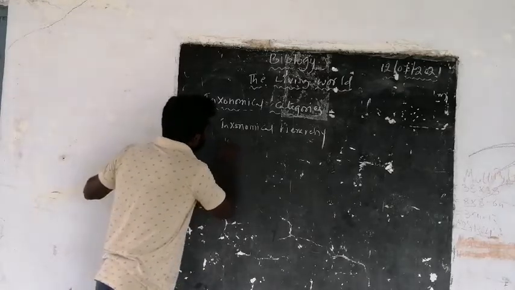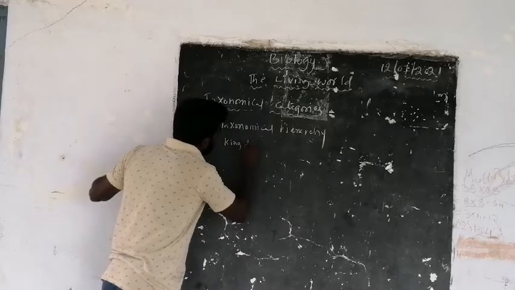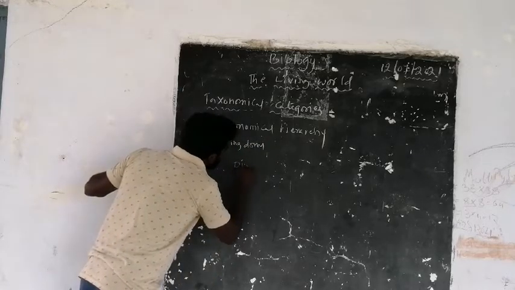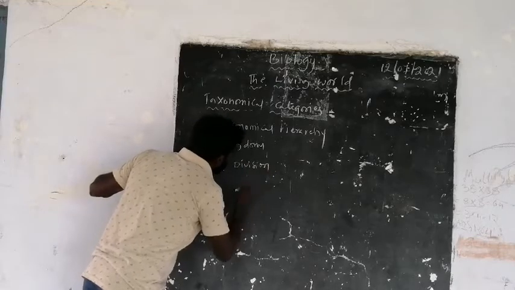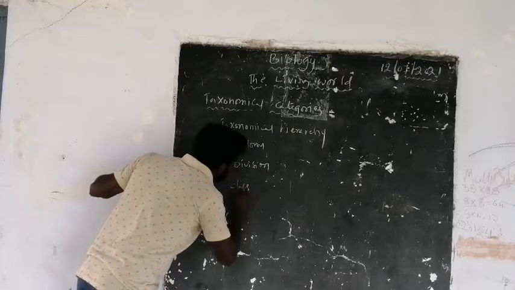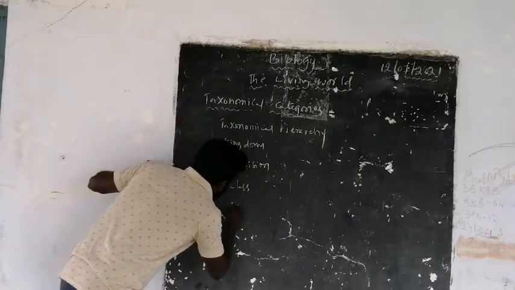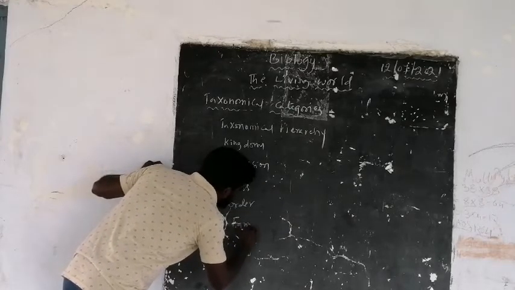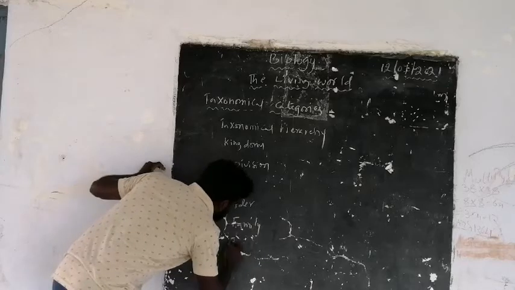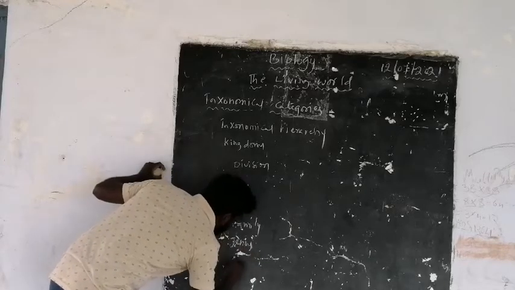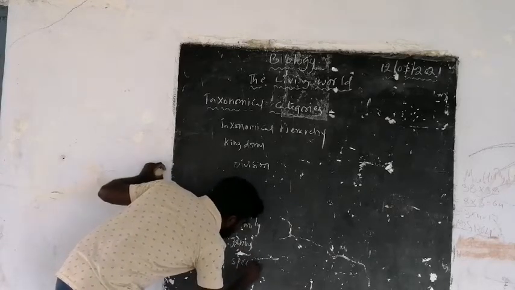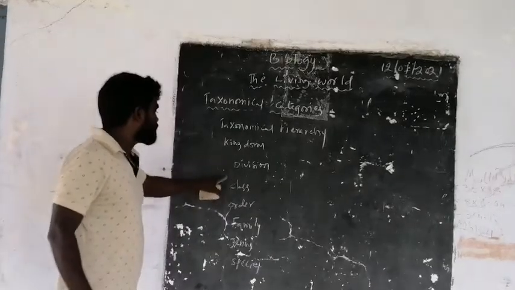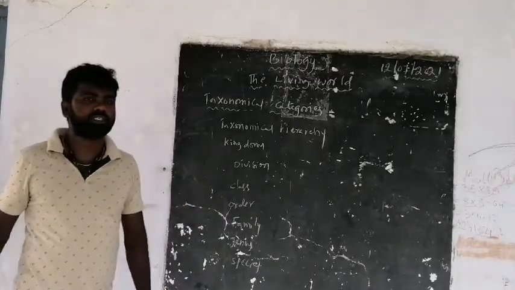Here, kingdom, division, class, order, family, genus, and species.